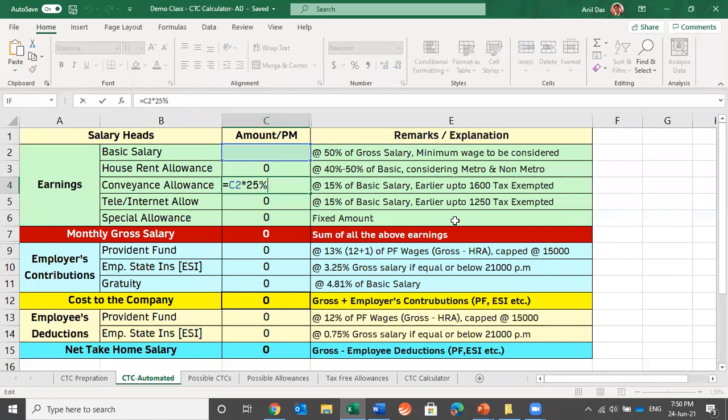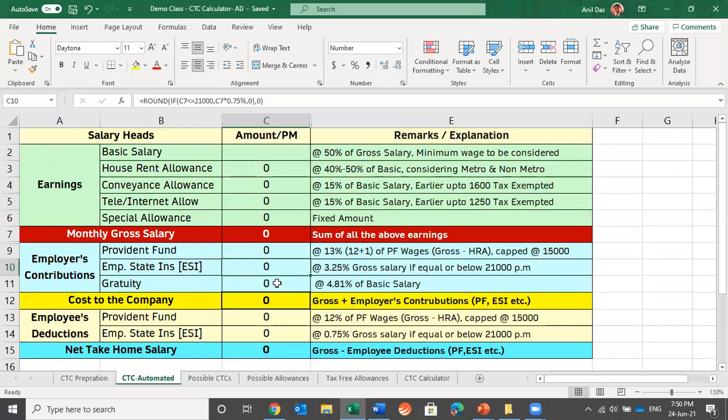If you go to this cell, you will see that this is the formula. So every cell has got some kind of formula and the entire sheet is formula driven. Now let's try to find out the breakup of 21,000 which we did in the last sheet.